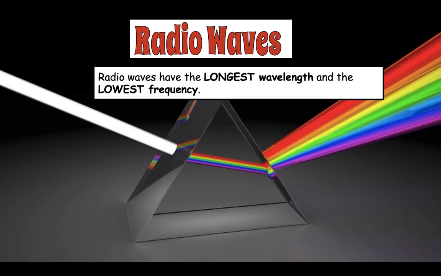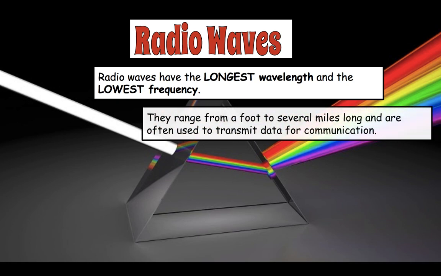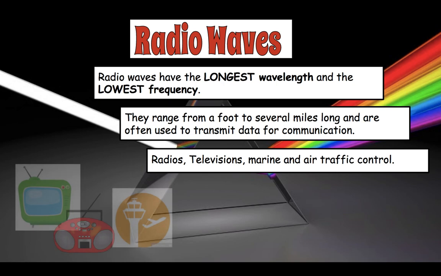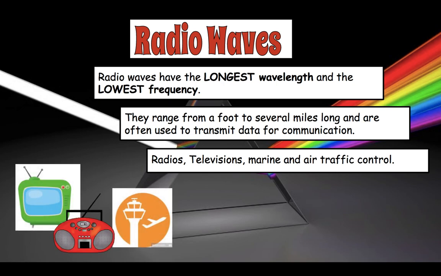So let's talk about radio waves for a minute. We just said that they have the longest wavelength and the lowest frequency. They range from about a foot to several miles long, and they're used to transmit data or for communication. Now, radio waves, you all have heard of radios. They're used with radios, they're used with televisions, they're used with marine and air traffic control.